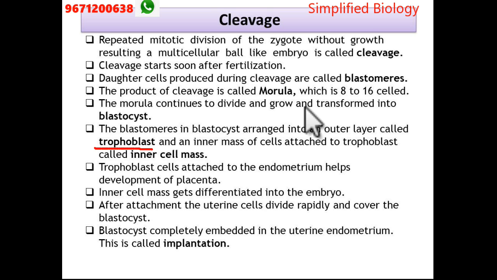Everybody clear? Then just revise the structure of the ovum. Just revise the structure of the sperm. At the tip end there will be the acrosome. Remember? The acrosome has some lytic enzymes.